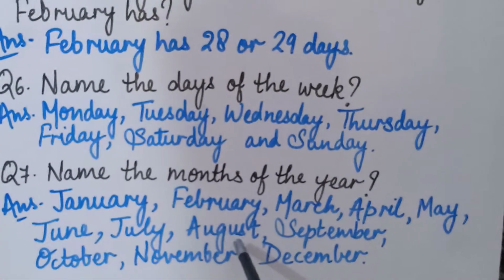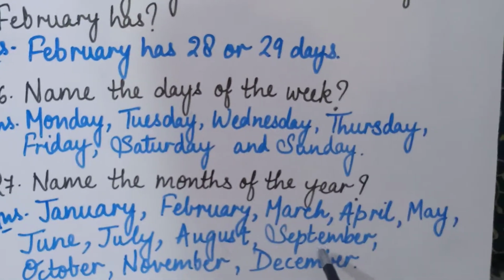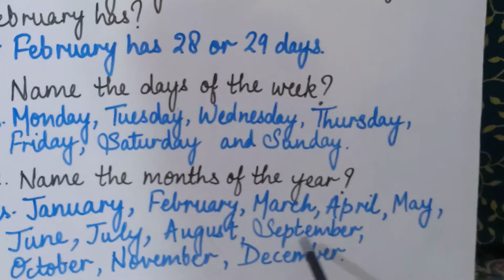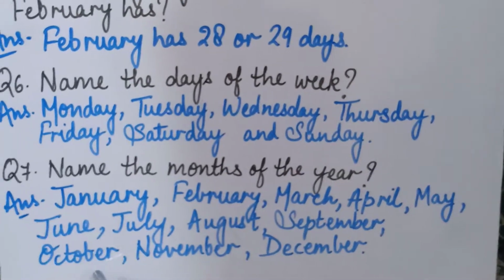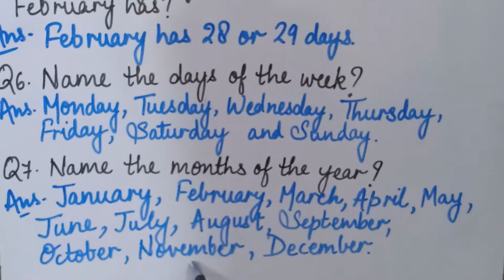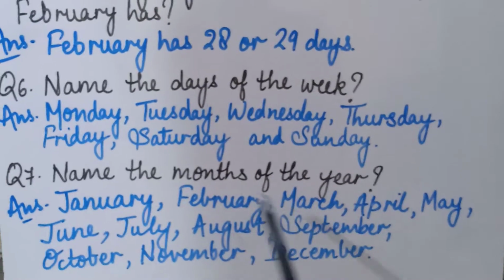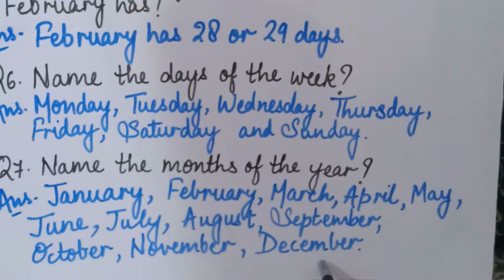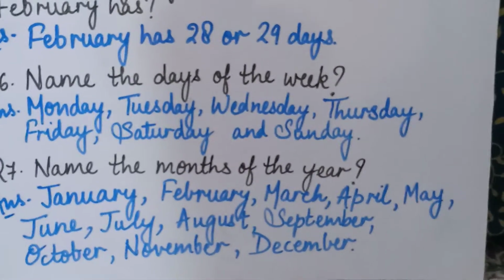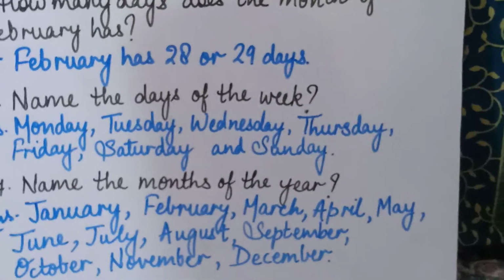Then August, August. Then comes September, September. Then comes October, October. Then comes November, November. And the last 12th month comes your December, December. So children, I hope you all have understood these questions also.